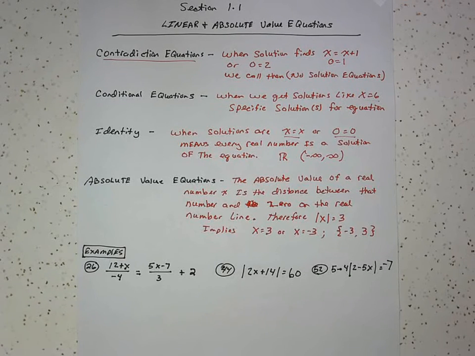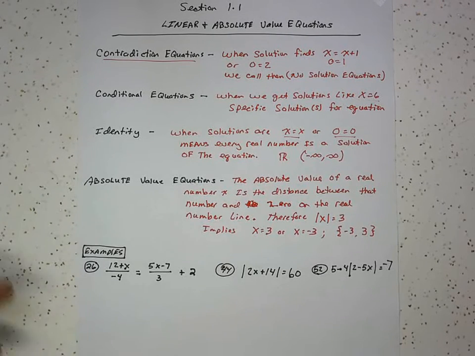Absolute value equations we've solved many times in the past. The big thing about absolute value is you need to remember that an absolute value is your distance away from 0. So when we're solving those, we've always taught people before that we have to write them twice and solve them. Well, if they're a conjunction equation, we don't. We can rewrite them as one equation and solve them that way. And I've got a couple of those, two of them actually, in the examples here. So those are basically everything that's covered in section 1.1. Again, it's a fairly small section.